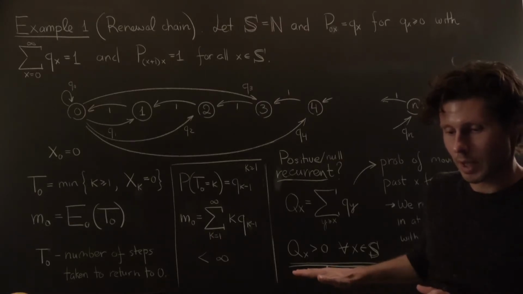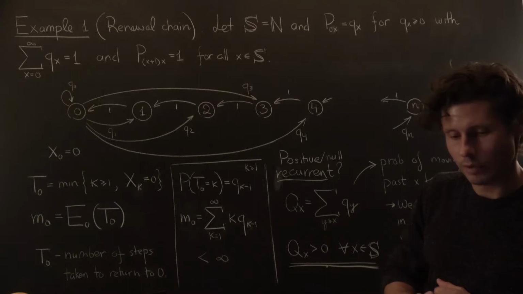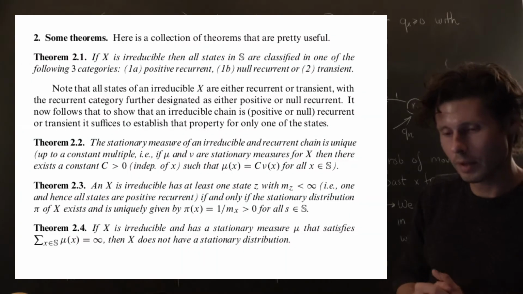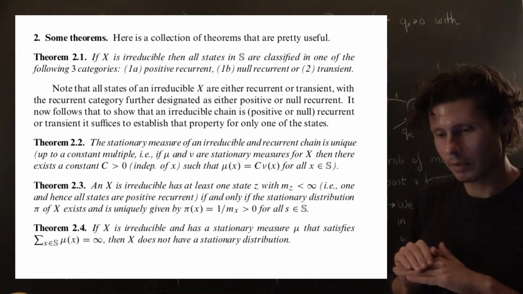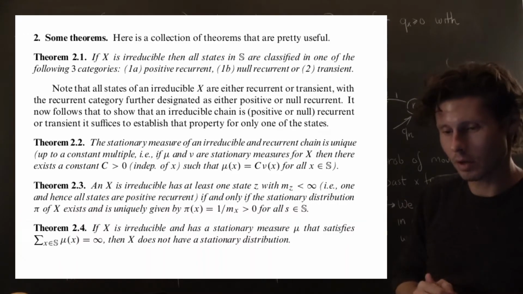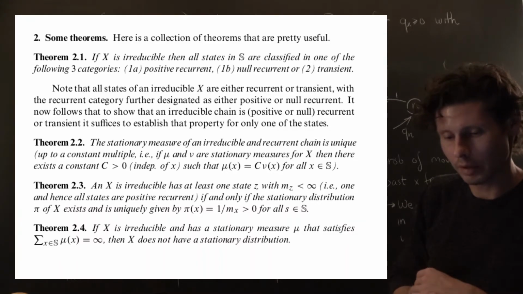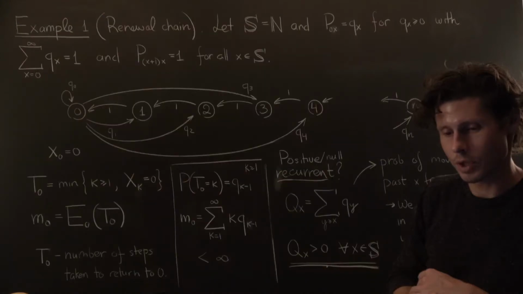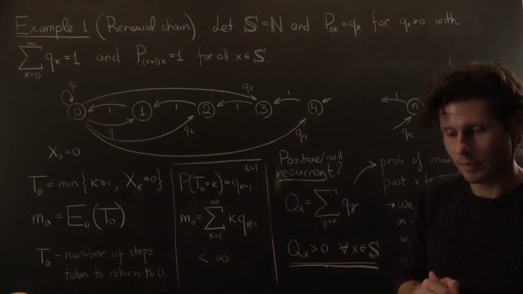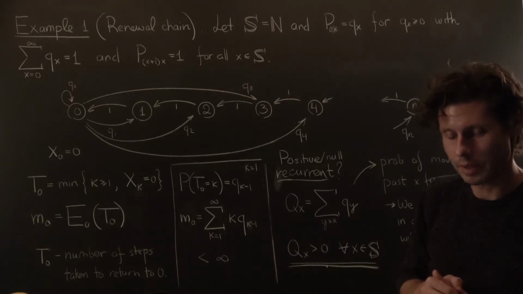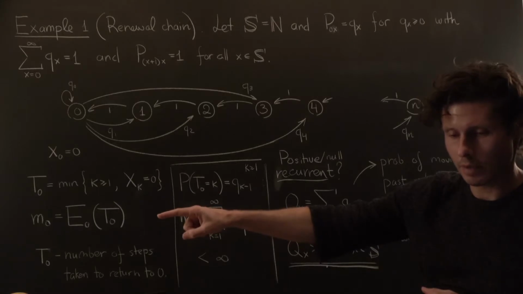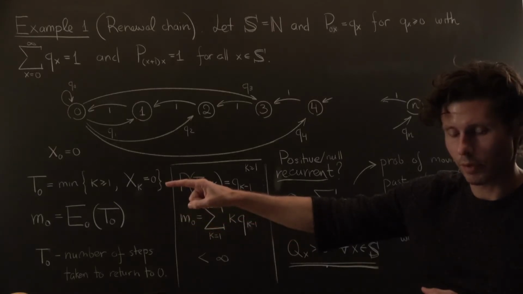At the same time, we also remember this condition gave us irreducibility, and so again by theorem 1, once you have irreducibility, all the states fall into one bucket of these three. They're either all transient, all positive recurrent, or all null recurrent, and that allows us to just exhibit one of those properties for any one of the states and then conclude it for all the states. And so I'm going to work with the state 0 again. This is the hitting time of 0, the first time the chain hits or enters state 0.